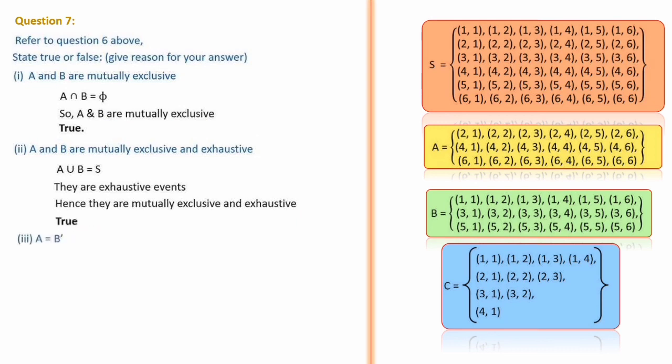We can conclude. Then the third one, A is equal to B naught. A is equal to B naught, in the sense that A and B naught are equal.